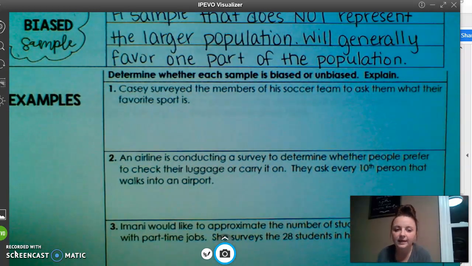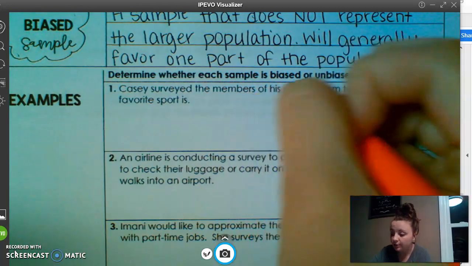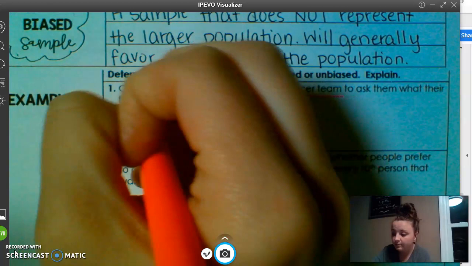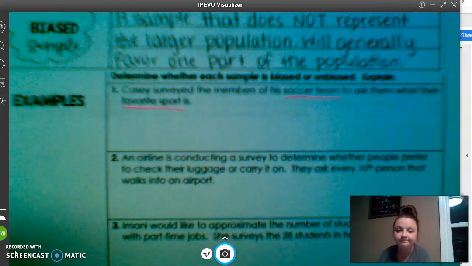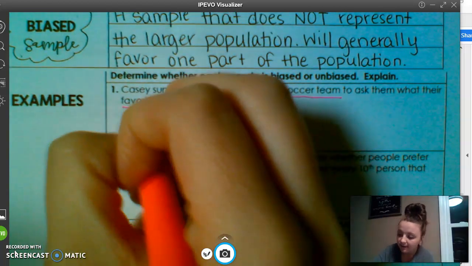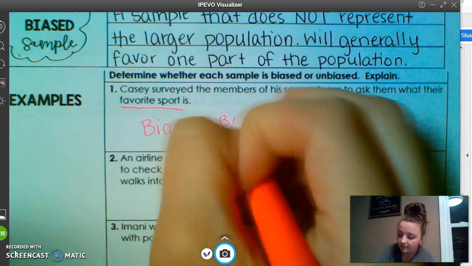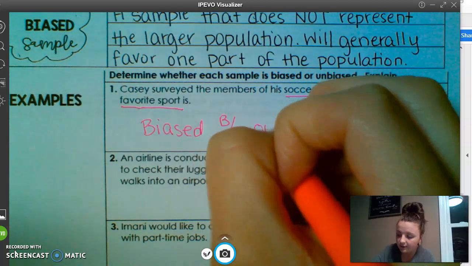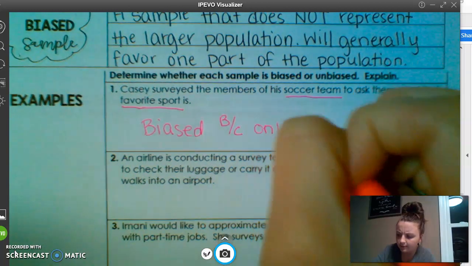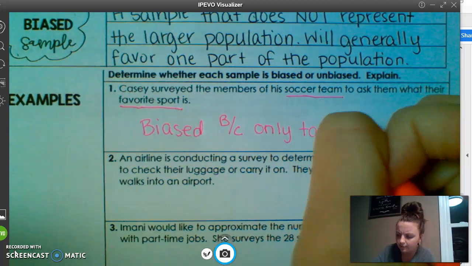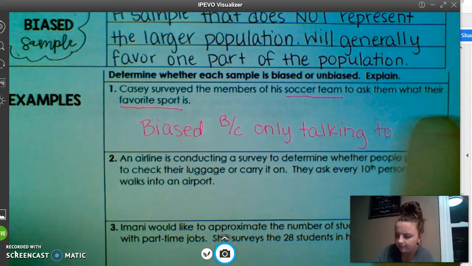So number 1, Casey surveyed the members of his soccer team to ask them what their favorite sport is. Do you think that's biased or unbiased? Well, he's asking soccer players about their favorite sport. That's not fair. So this is going to be biased because he's only talking to the soccer team. What about the football players? What about the basketball players? So that is not fair. Okay?